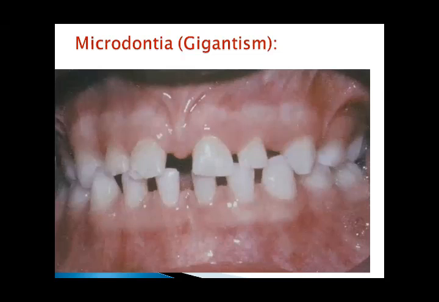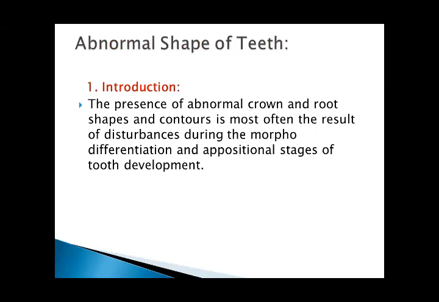Microdontia. Abnormal shape of teeth. The presence of abnormal crown and root shapes and contours is most often the result of disturbances during the morphodifferentiation and appositional stages of tooth development.